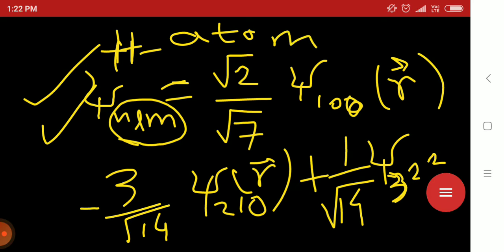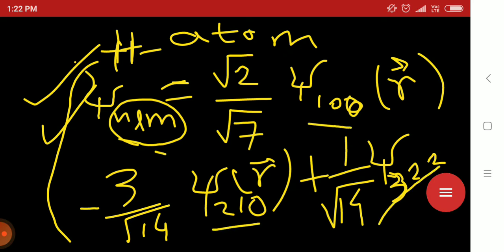It is given as the hydrogen atom wave function. And what is that? The wave function is such that psi nlm equals root 2 by root 7 psi 100 of r, minus 3 by root 14 psi 210 of r, and 1 by root 14 psi 322 of r. These 100, 210, 322 are all n, l and m values.